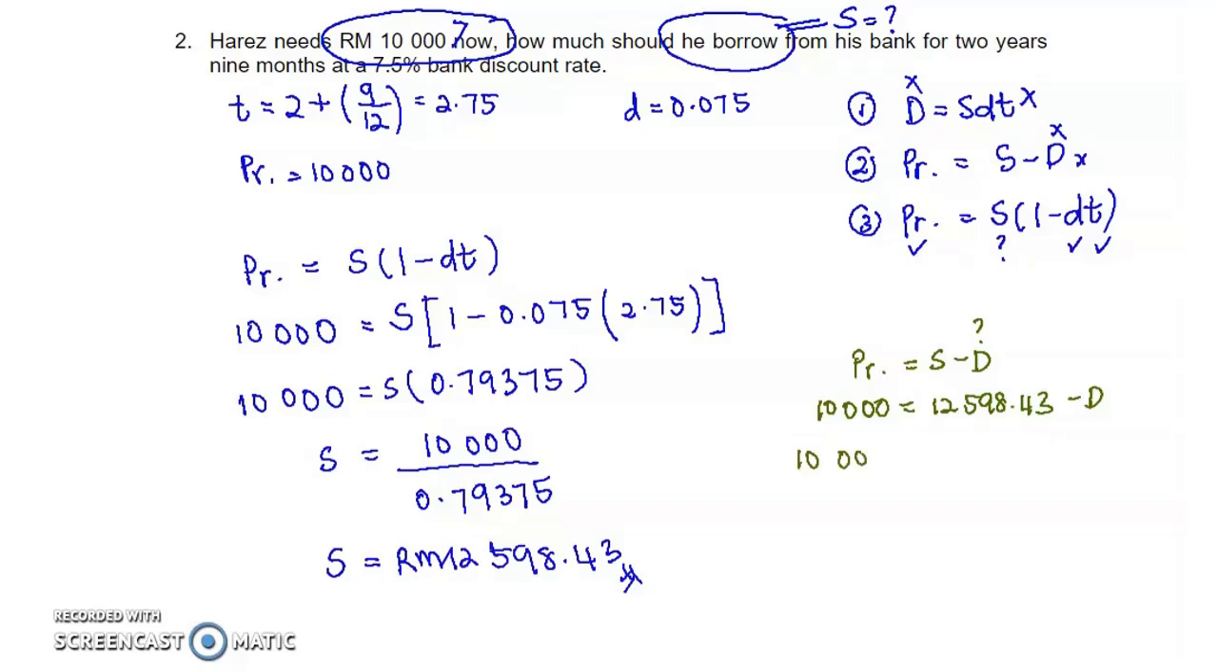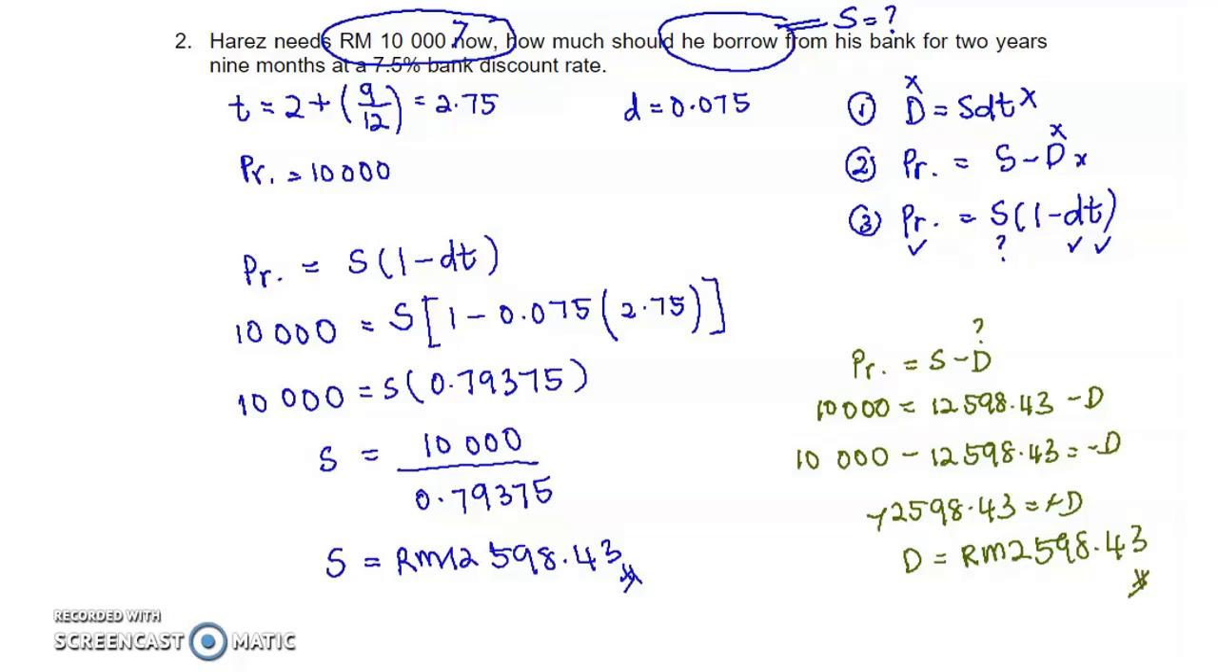So 10,000 minus 12,598 ringgit 43 cent equals negative D. So here it will be negative 2,598 ringgit 43 cent equals negative D. So D is RM 2,598.43. This is an additional question.